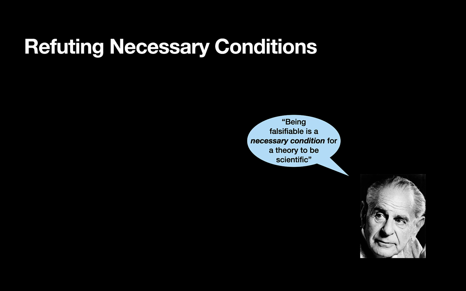From what we've learned, we know that that's the same as showing that the following statement is false: if S, then F. To show that the statement if S, then F is false, we just have to find an example in which S is true and F is false. So, to show that being falsifiable is a necessary condition for a theory to be scientific is false, we have to find an example in which it's true that the theory is scientific, but it's false that the theory is falsifiable. And that's how you refute a claim that one thing is a necessary condition for another.